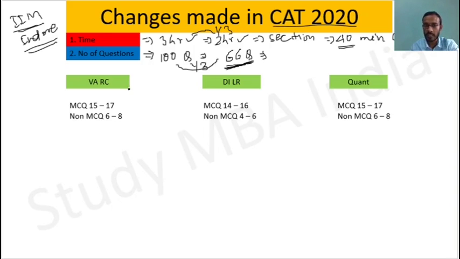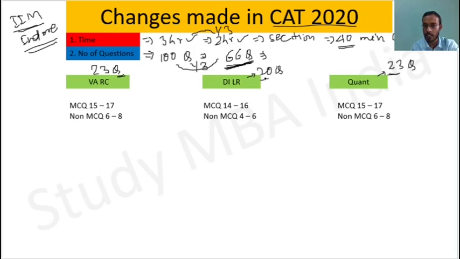That means in the VARC section there will be 23 questions, 20 questions in DILR, and again 23 questions in quant. Why am I saying 23 here and 23 here? There is also logic behind this, because previously we know there were 34 questions in VARC and the same number, 34, in quant, and DILR had fewer questions, that is 32 questions, right?